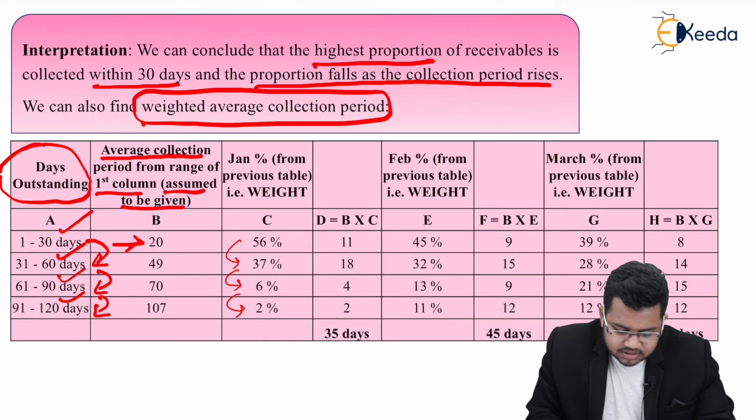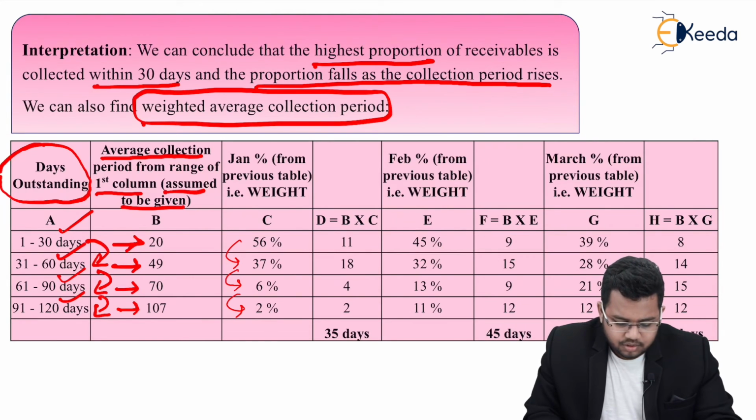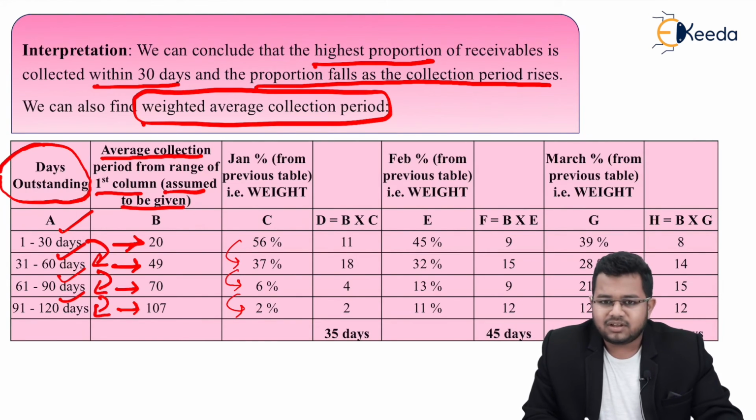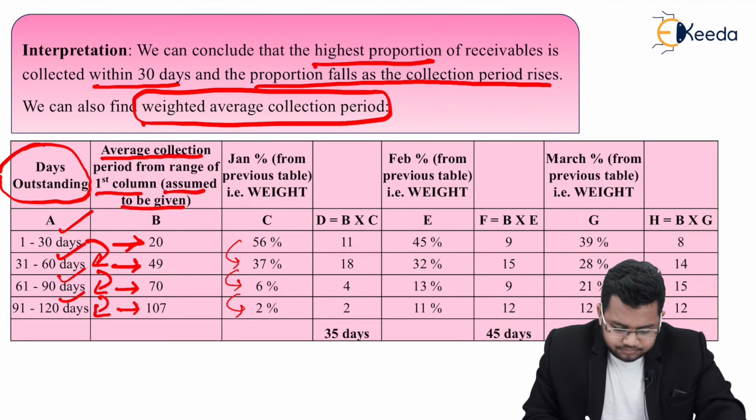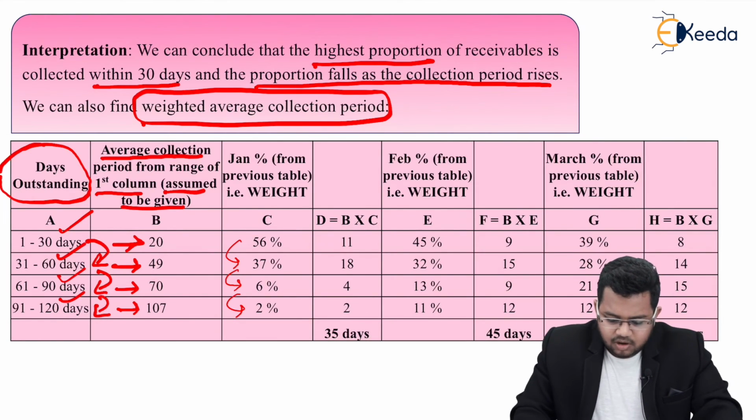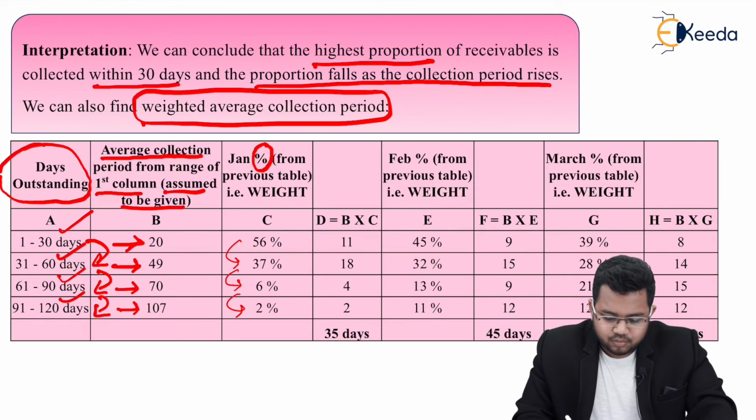वैसे ही 31 to 60 में 49 डेज ऑन एन एवरेज लगता है कलेक्शन का, फिर 70 आएगा और फिर 107 आएगा. So basically we'll assume that this is given in the question. So 1 to 30 के range में on an average 20 days में collection हो जाता है and so on. Now that we have average collection period, we also have percentages. If you remember from the previous table, 56, 37, 6 and 2.